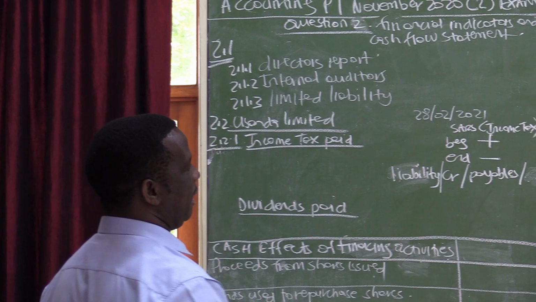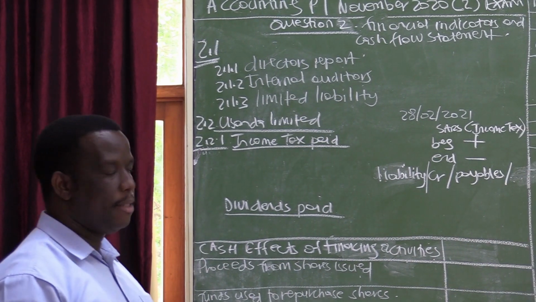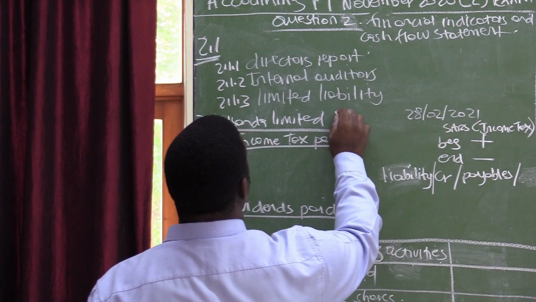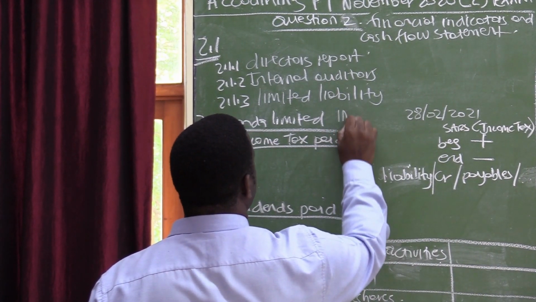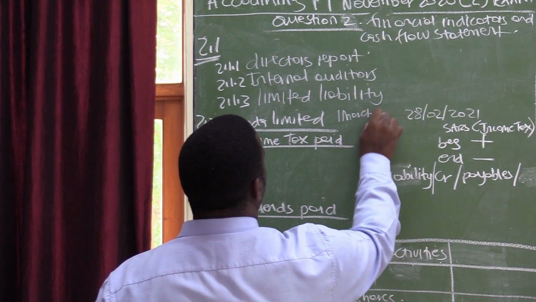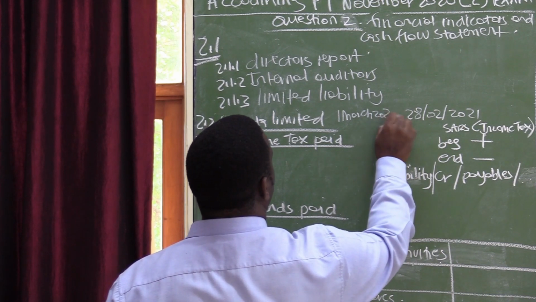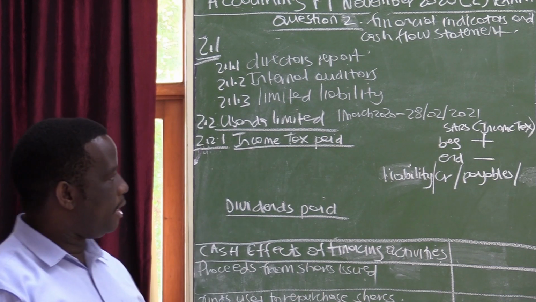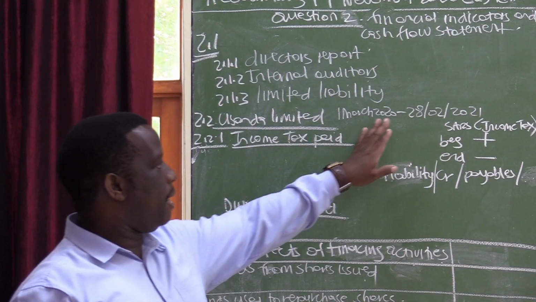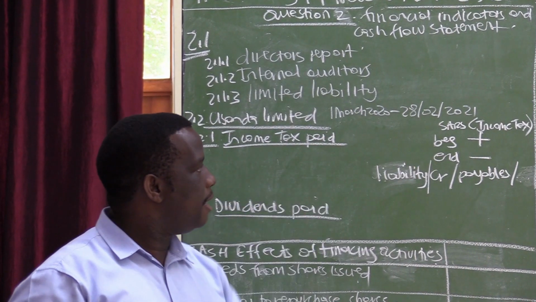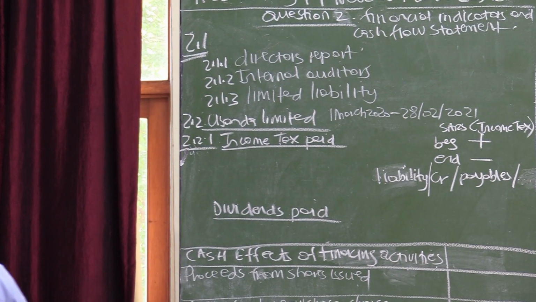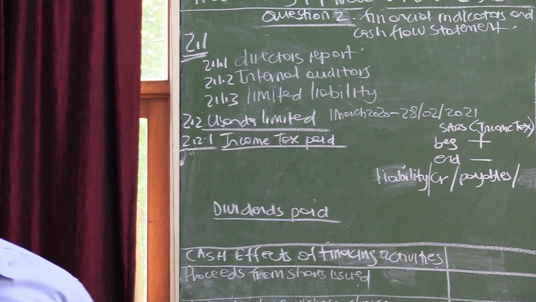Remember, the financial year is the period of 12 months. So if the year end is 28 February 2021, it means that the year started on the 1st of March 2020. So the accounting period that we are dealing with in this activity starts on the 1st of March 2020 and the end is 28 February 2021. And the name of the business is Usanda Limited.